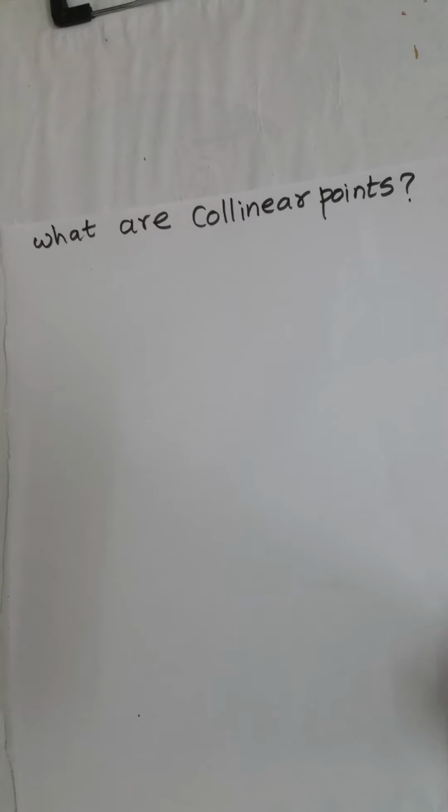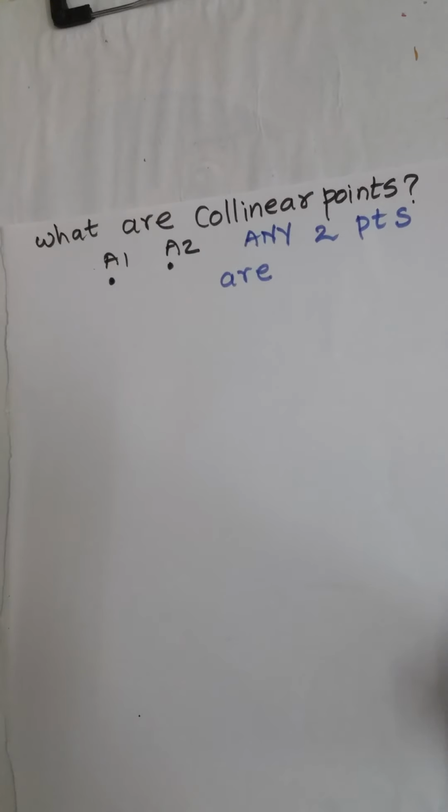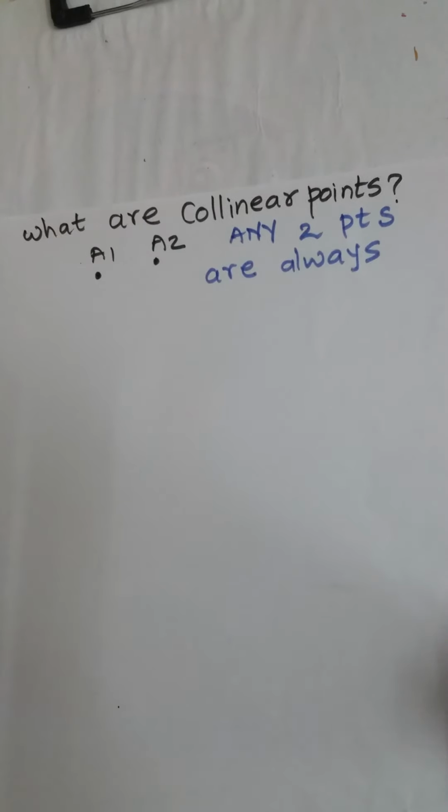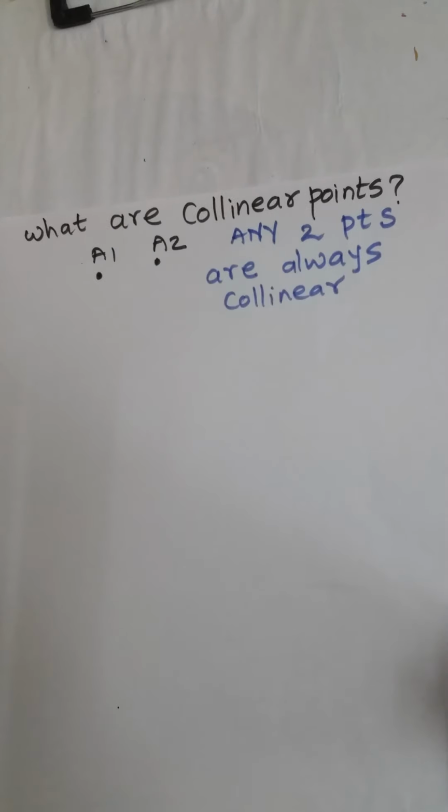So, what are collinear points? Let's say any 2 points on a plane are given, A1, A2. Are they collinear? The answer is obvious: any 2 points are always collinear, which means a unique line passes through them.